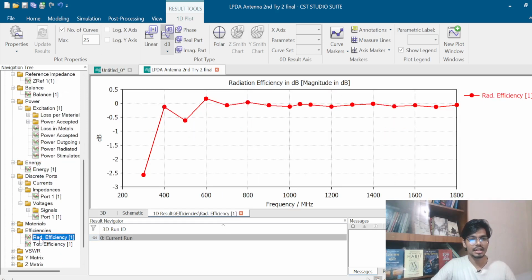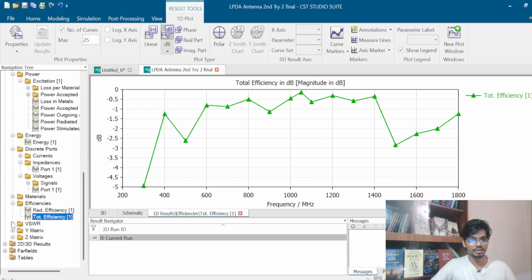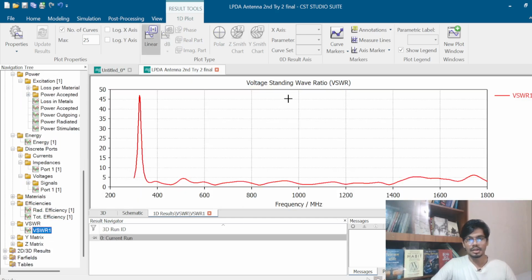Also we can see the efficiency, radiation efficiency, and in here total efficiency, and in here the result of voltage standing wave ratio.